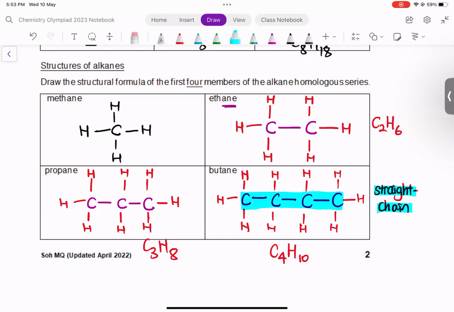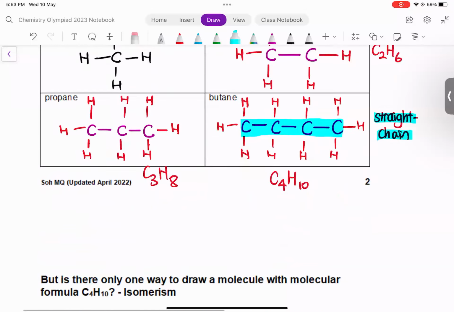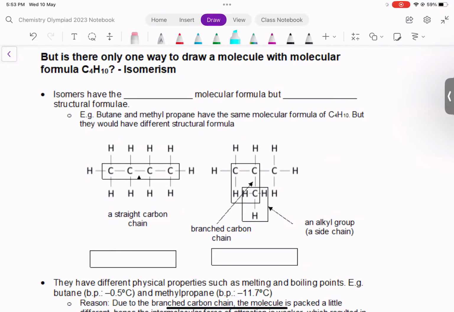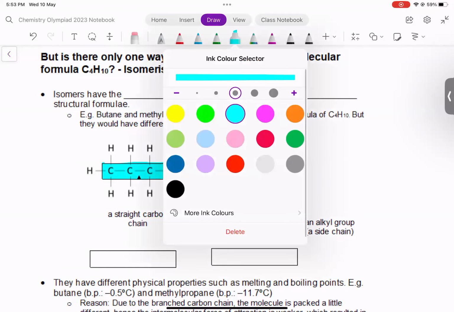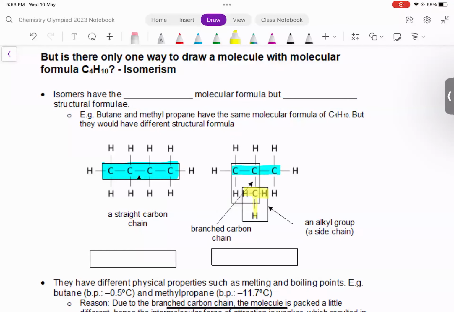But the reality is, is this the only way to draw something with C4H10? The answer is no. All right. We could have drawn the 4 carbons in a straight line like what I have just done, but I could also have drawn 3 carbons in a straight line with 1 other carbon sticking out at the side. This is called a side chain.